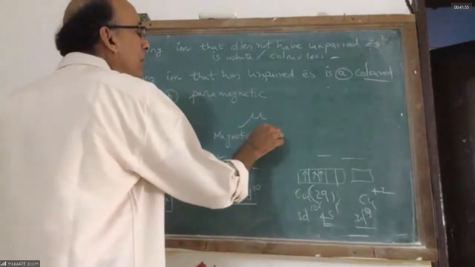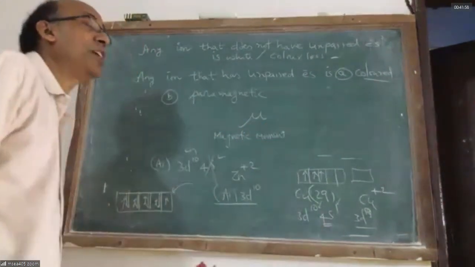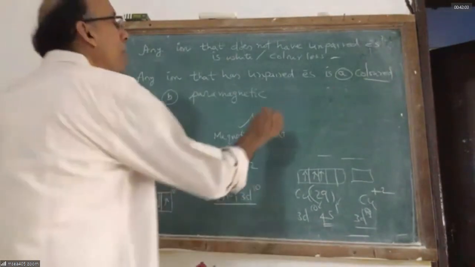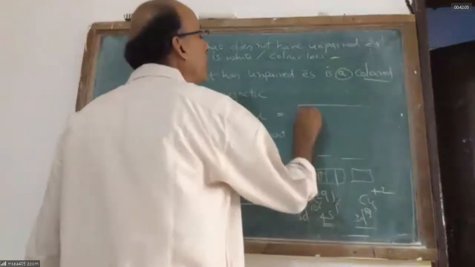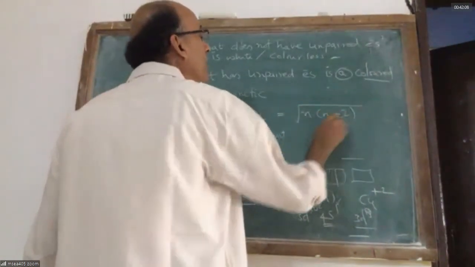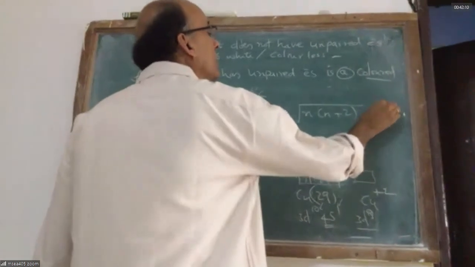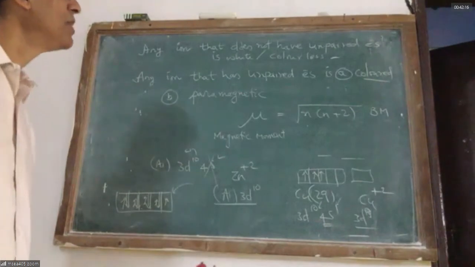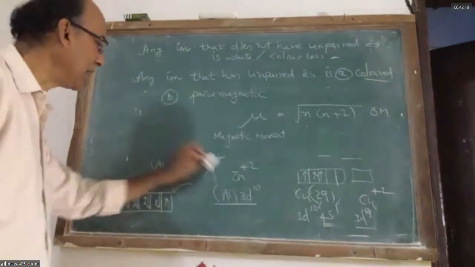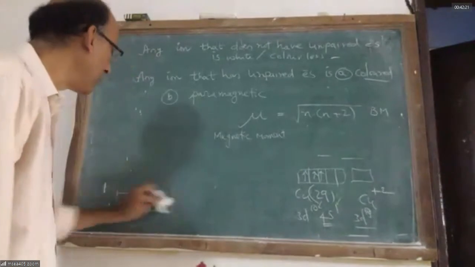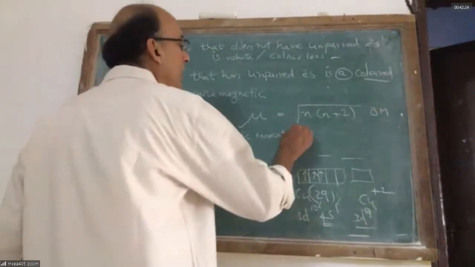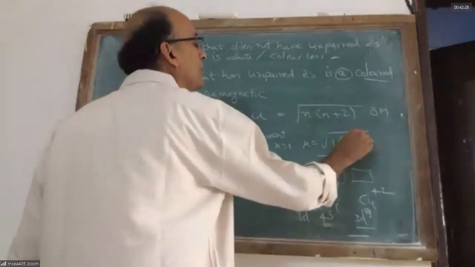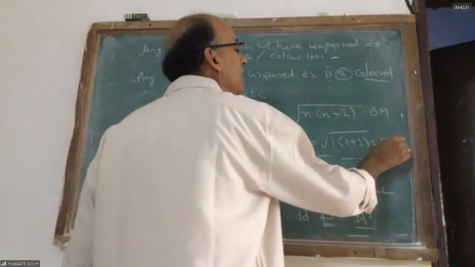The magnetic moment is a measure of the strength with which a substance is attracted to an external magnetic field. Magnetic moment is given by the formula root of n into n plus 2, where n is the number of unpaired electrons, and the unit is Bohr magneton. If n is equal to 1, mu is equal to root of 1 into 1 plus 2, which is 1.73 Bohr magnetons.